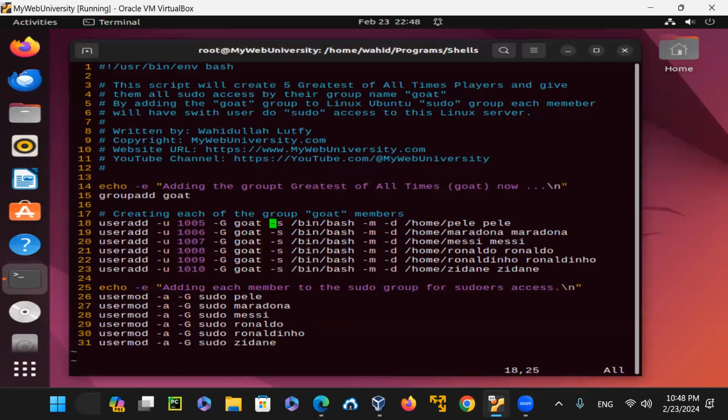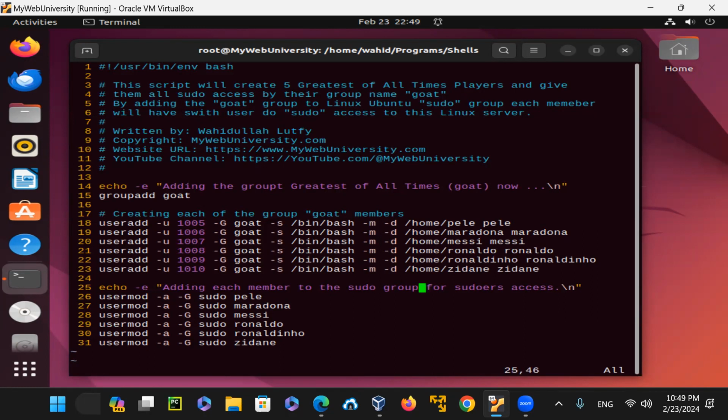So we are doing it, and then the -s means the shell. We're using bash in this case, and then the -m -d combination will create the home directory if it does not exist. /home/Pele will be created for Pele, /home/Maradona will be created for Maradona, and so on.